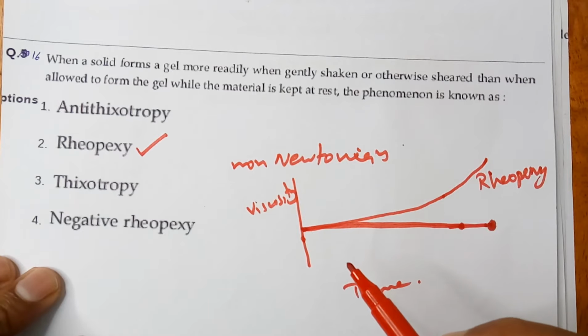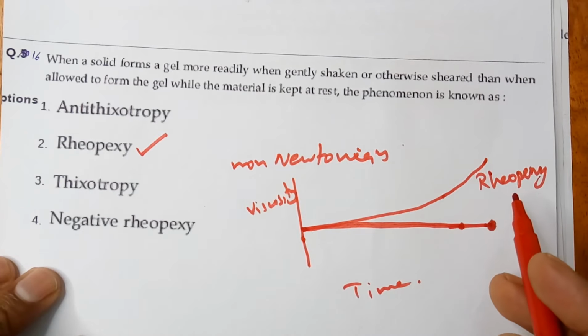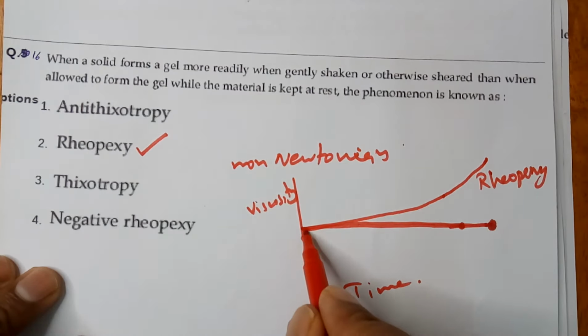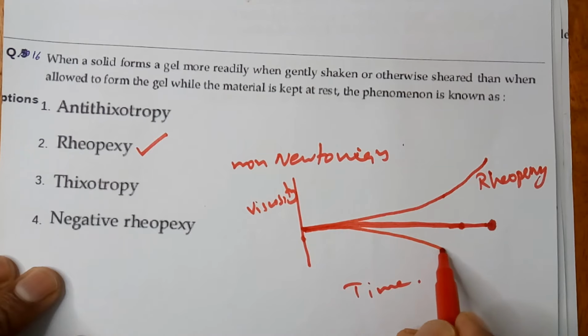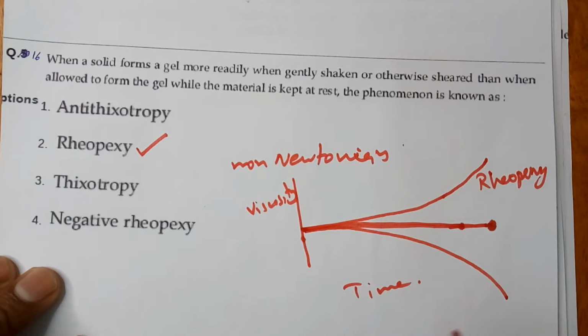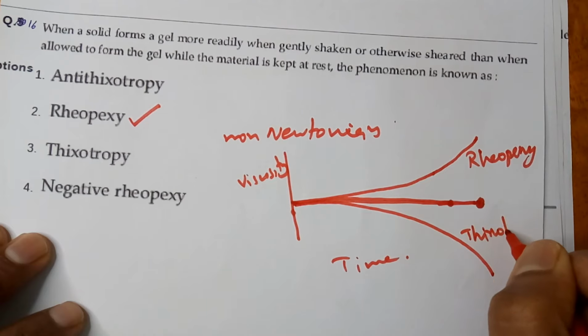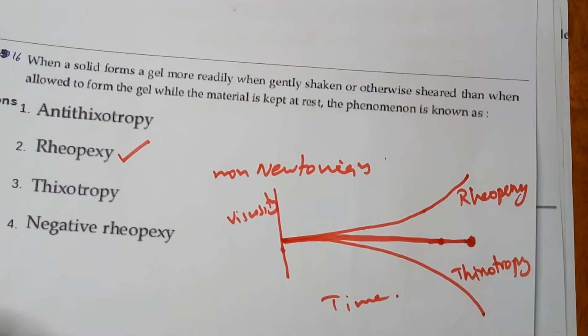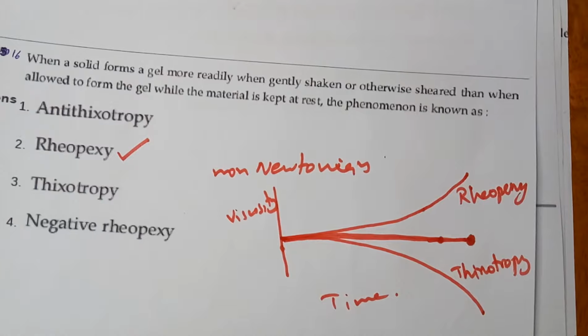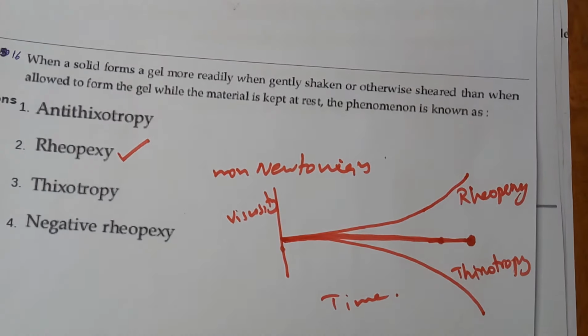Another one is thixotropy. Now this is rheopexy. In the case of thixotropy, this is shear thinning. That is, it will decrease the viscosity. As time goes, the viscosity will decrease. That is thixotropy. Okay, these are the main important points regarding this one.